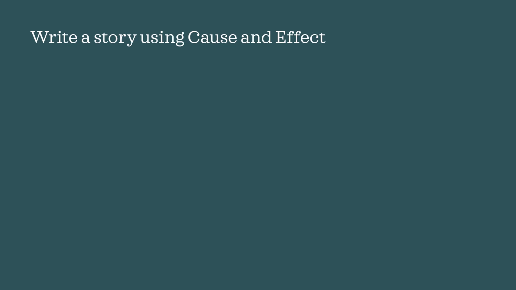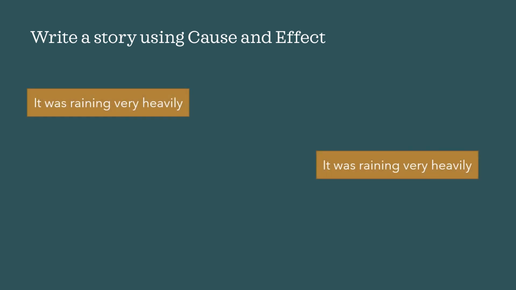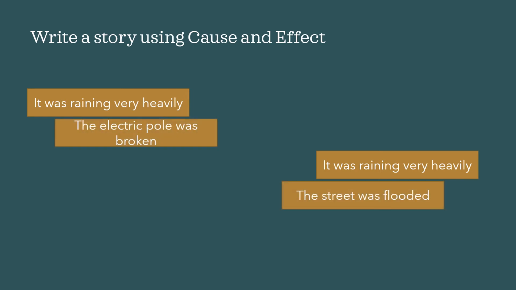Let's look at another short story. It was raining very heavily. So this is the cause. The electric pole was broken and the street was flooded. So because it was raining very heavily, the electric pole was broken. And because it was raining very heavily, that's why the street was flooded. So these are the two effects.